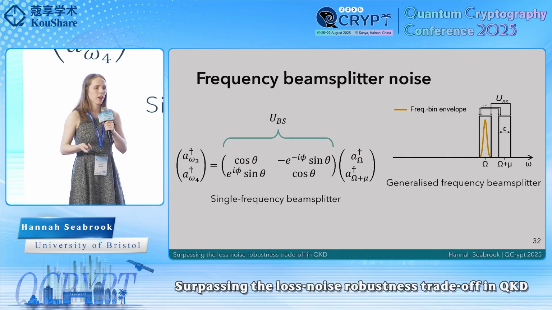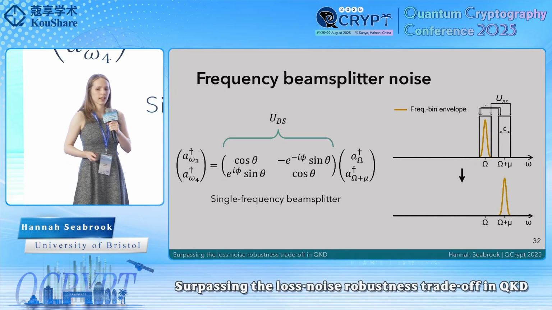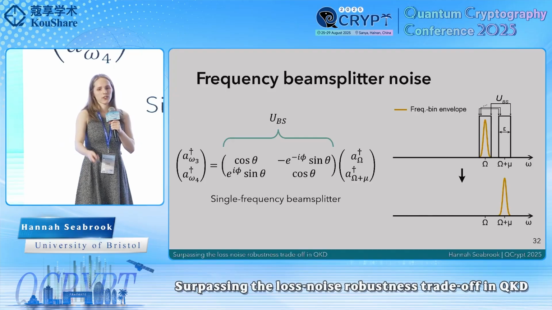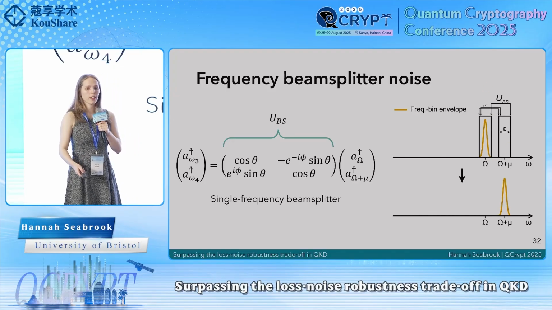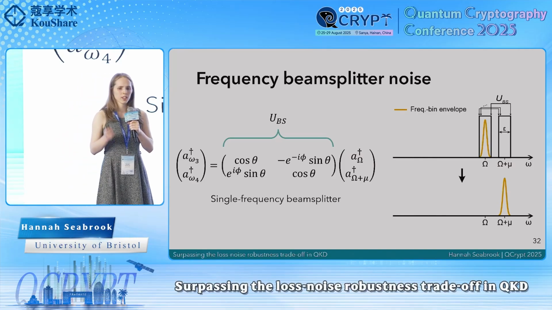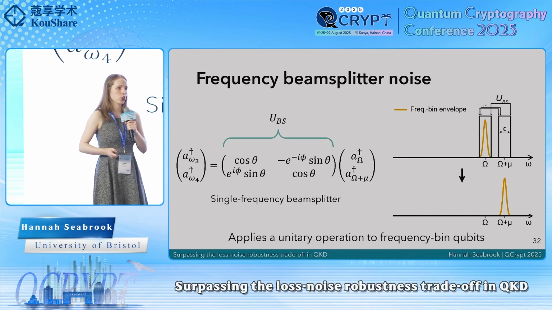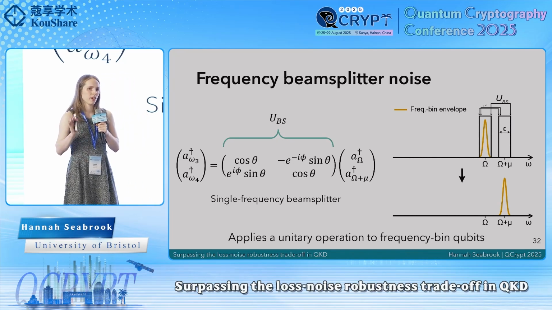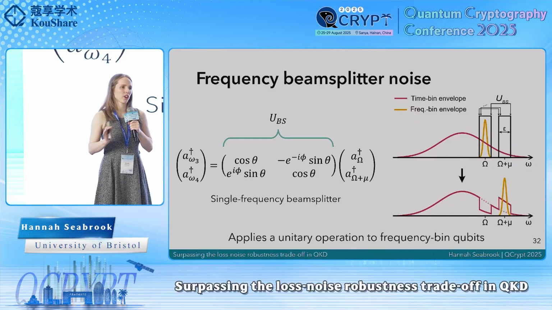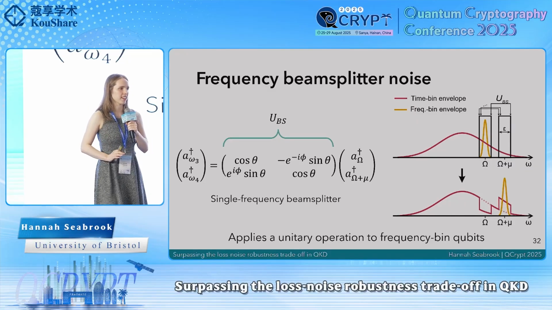This means then, if we apply this generalized operation, this frequency bin state peaked around a frequency omega will be transformed to being around a state omega plus mu. Vice versa, if it was around state omega plus mu, it will now go to being around state omega. So this then is applying a unitary to our frequency bin qubit states. But as a sneak peek, it's not going to have the same effect on our time bin states.